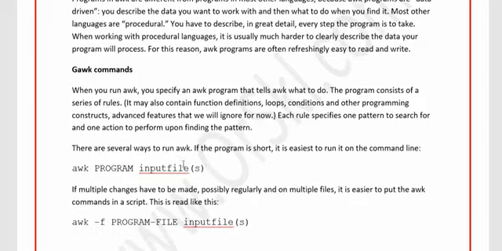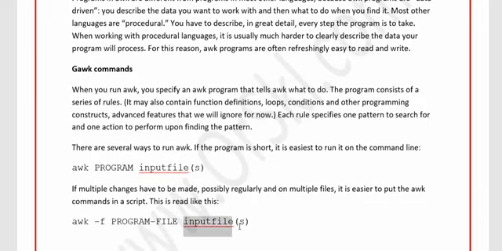Another way of running awk is to write the complete script in a file. That means an awk script can be completely written in a file, and then you can run that file with the help of awk -f. So awk -f is to run a script which is written in awk.